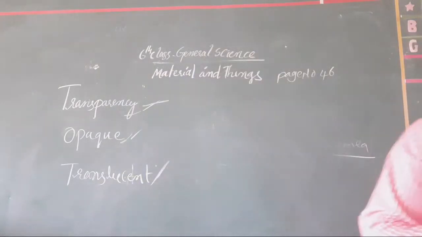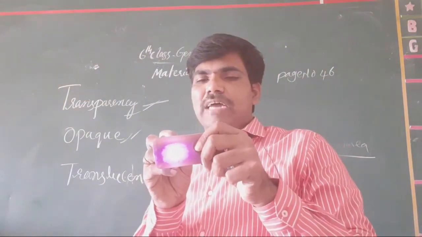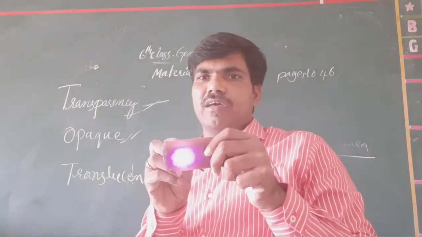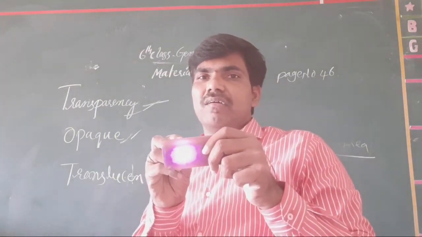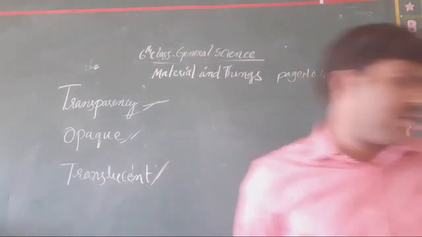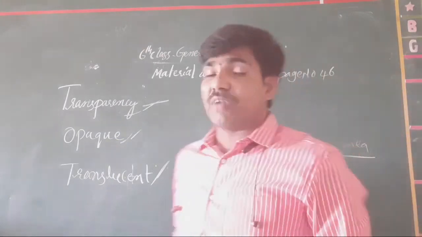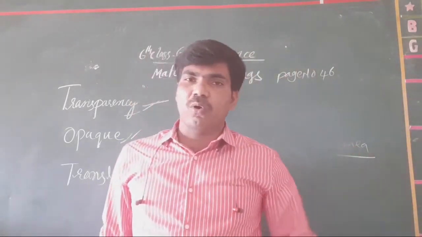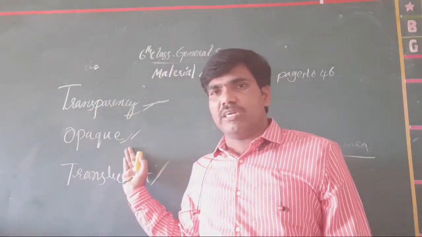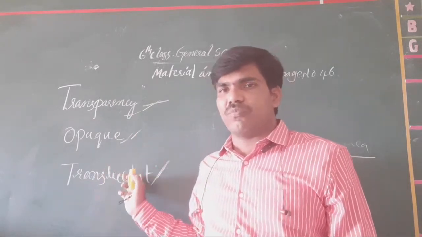And suppose I take a plastic like this, plastic, it is what? Plastic, the light appears partially, not totally like this. Partial appearance is there. That's why this plastic is called partial transparent media, that is only transient media. In this way, we conclude that different materials exhibit different properties for light. Which allows the total light through it is called transparent. Which does not allow the light through it is called opaque. Which allows the light partially is called translucent.